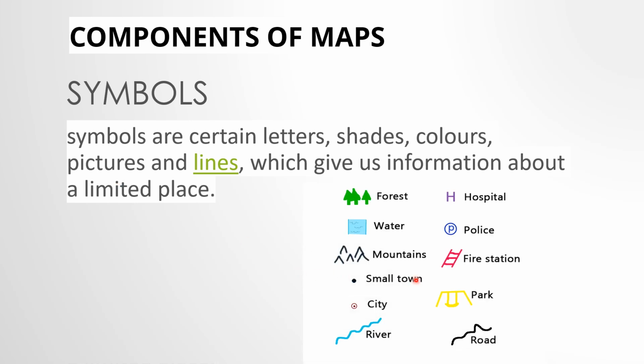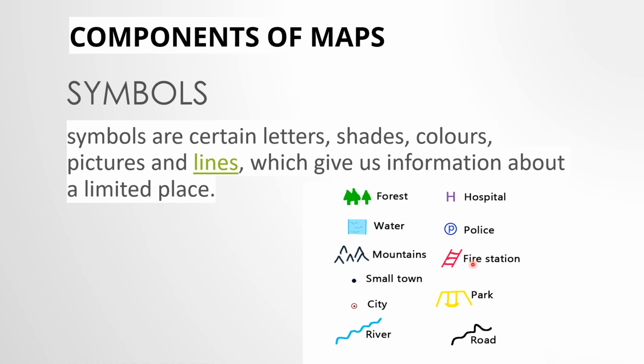Chalo, here we can see, देखो, this circle with a dot is a city. River is shown this way. This wavy line in blue color is a river. ठीक है? Park. This swing, ना झूला है ना? This is a park. Now police, P. Fire station. This picture is drawn on the map.